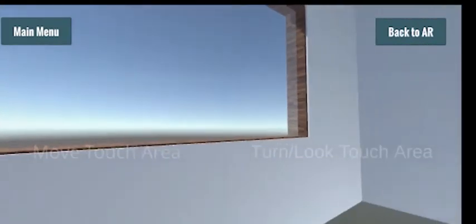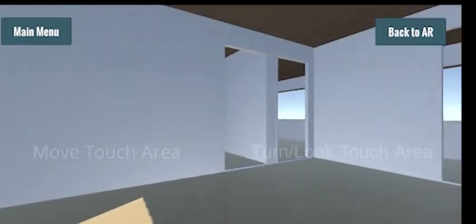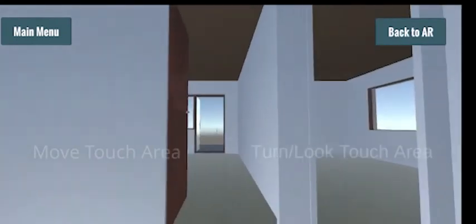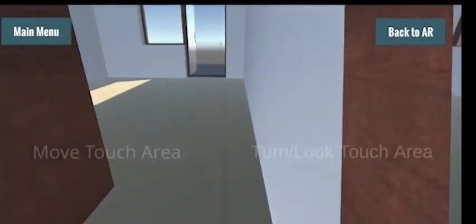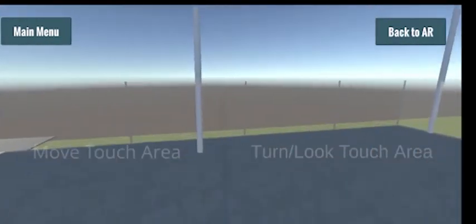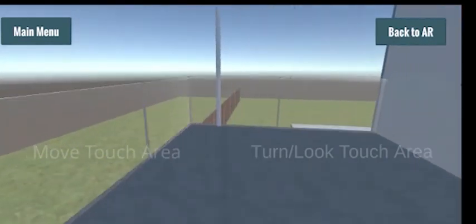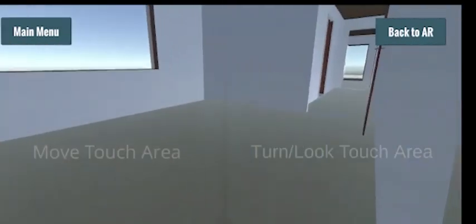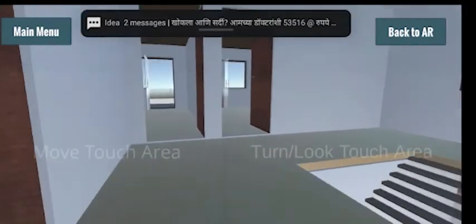So here you can see that this is the second floor of our house, and these are some rooms, or we can say bedrooms, and this is the balcony of our home. And these are the rooms. You can see how beautifully they have been augmented.